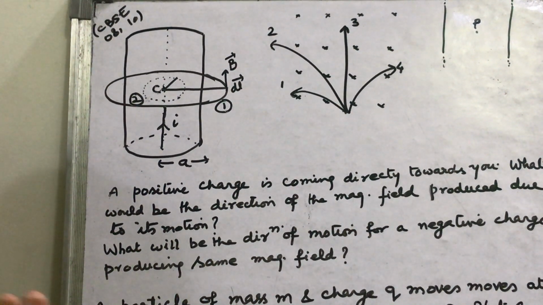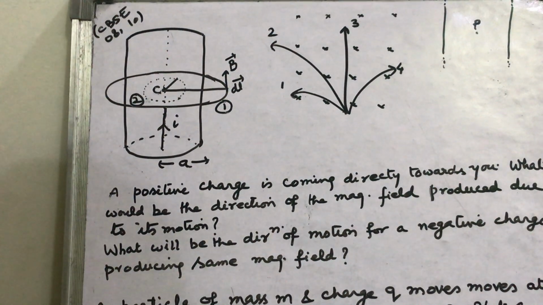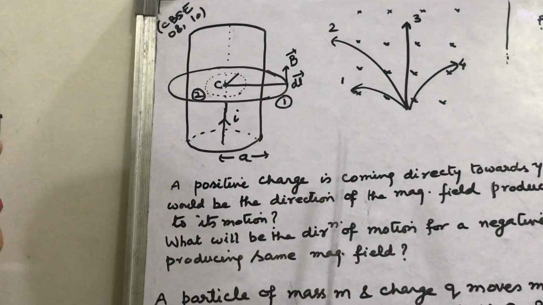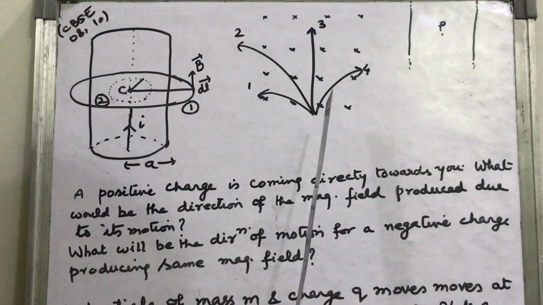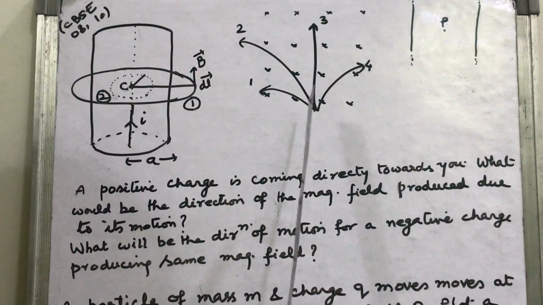So the 4 particles are: proton, electron, alpha particle and neutron. Due to the bending and using the right hand thumb rule, you can find the answer. I am giving you a hint.